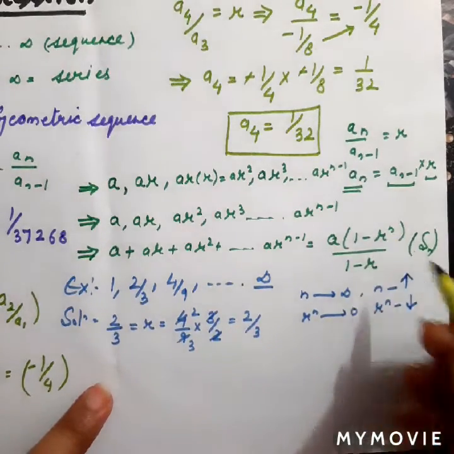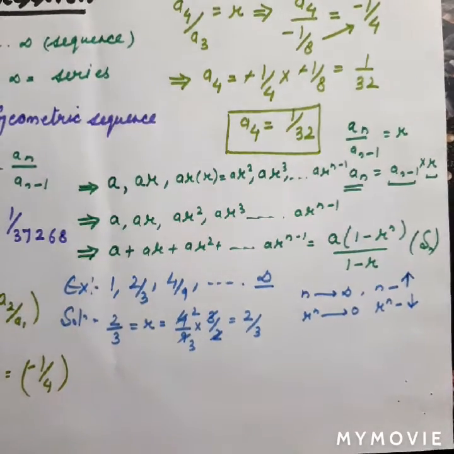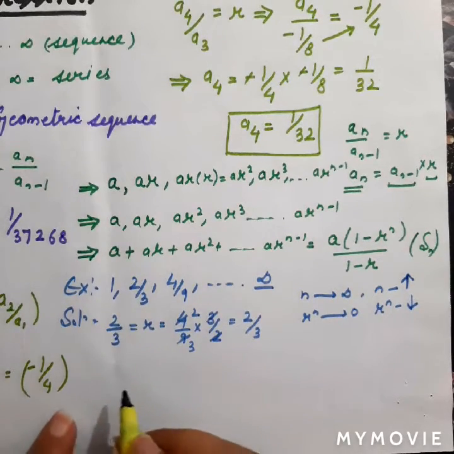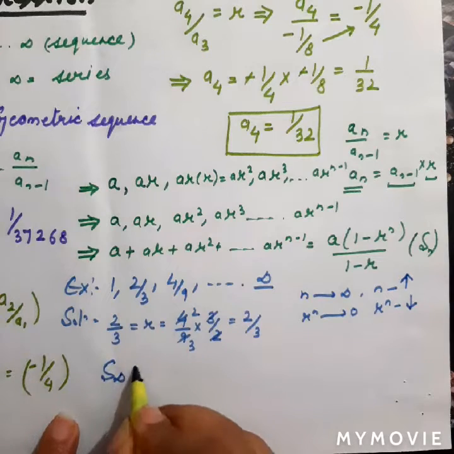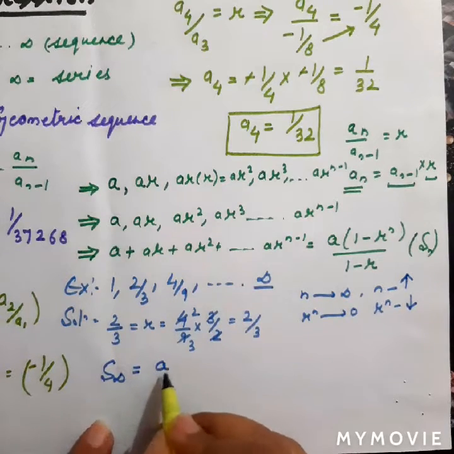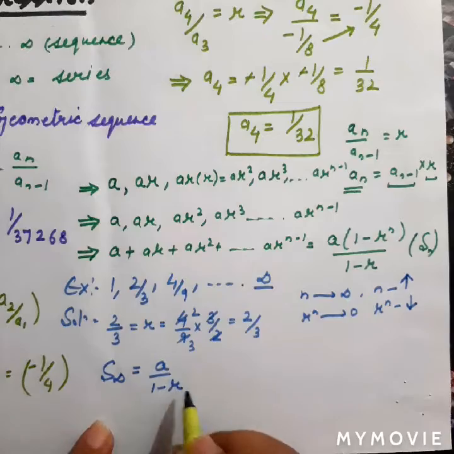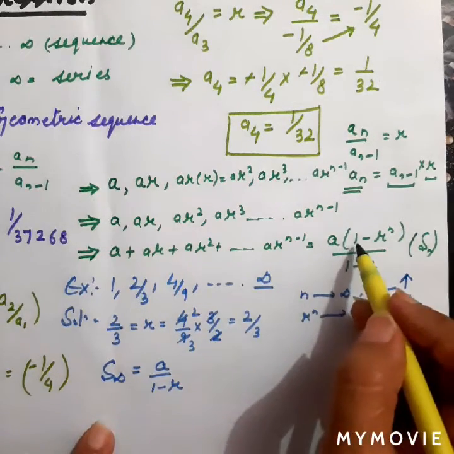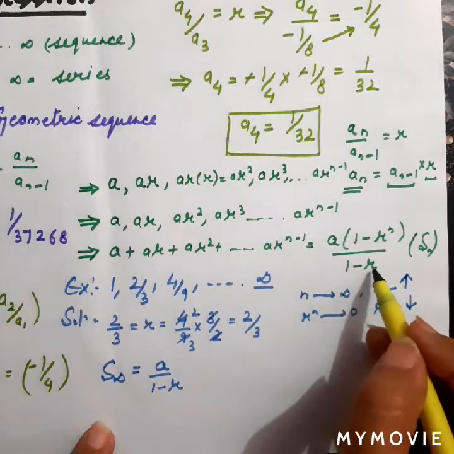So this term becomes 0, and we are left with the formula for an infinite number of terms, equal to a multiplied by 1 divided by (1 - r).